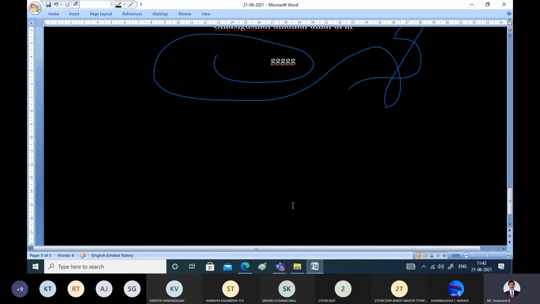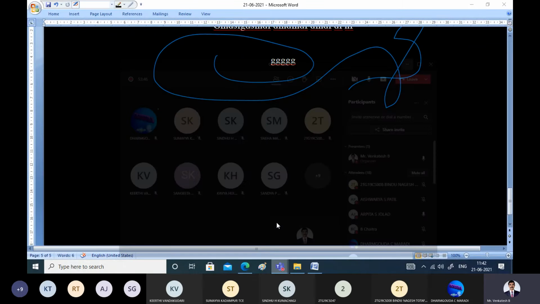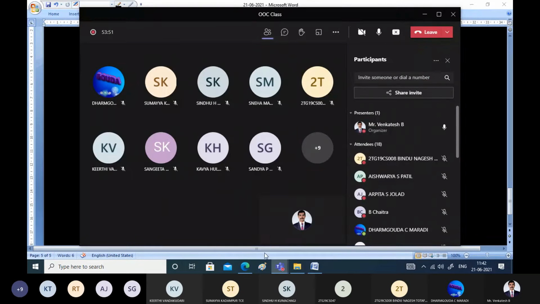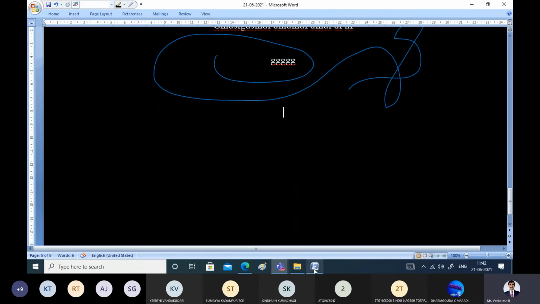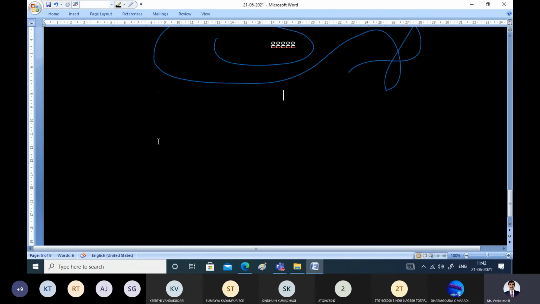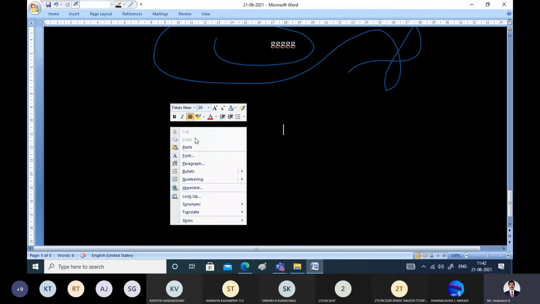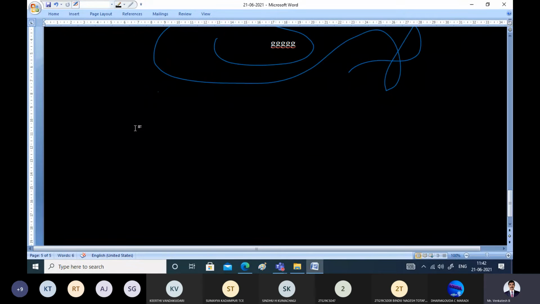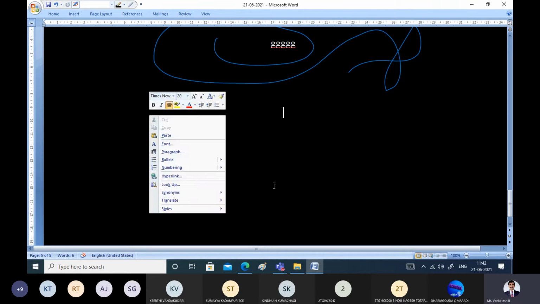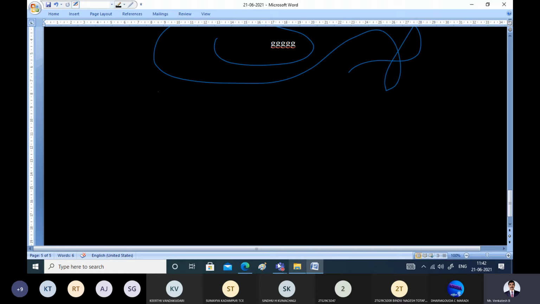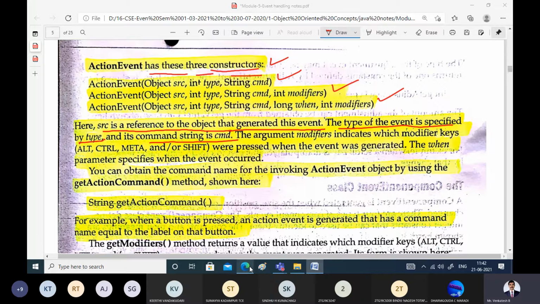Whenever a right click is pressed, say for example, the corresponding command could be this: I am using the mouse here, I have right clicked now. Whenever you right click, a list of drop down menus is displayed. This is the command to the right click. Source here is mouse and event is right click. And what is the command? What should happen whenever you right click? That is the command to the listener.